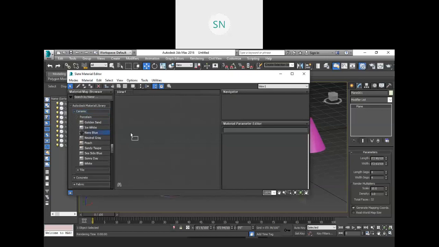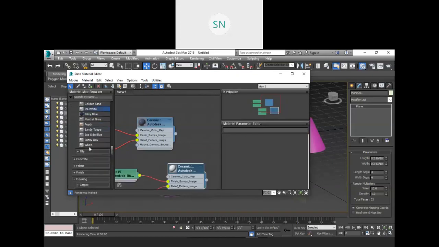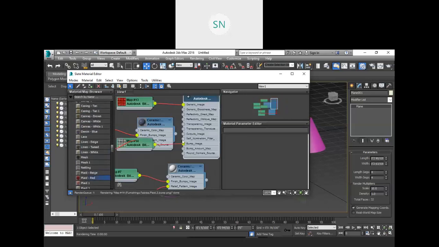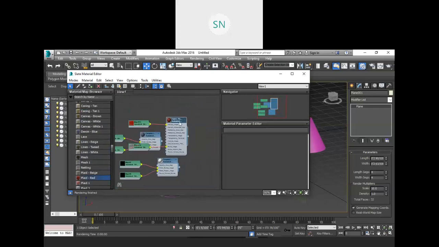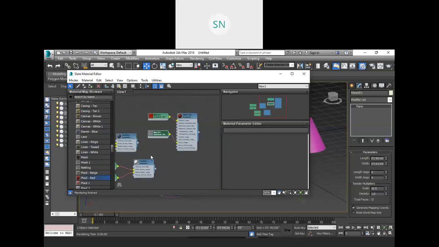So let me apply this navy blue to somewhere, this icy white, right? Then also we have some tiling material, fabric material also. So we will apply some kind of texture to some material. Make sure you place everyone separately so it will be easy to handle. Now let me apply them.